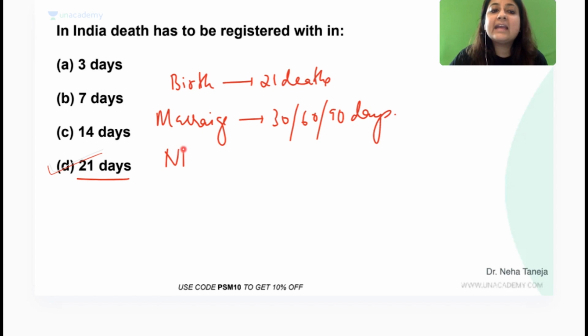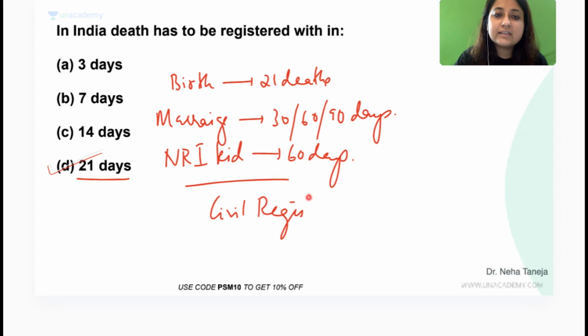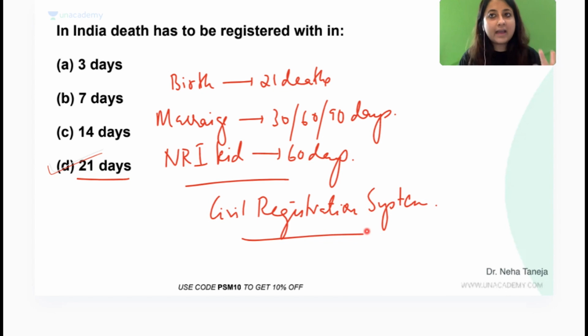And what about an NRI kid who comes to the country for the first time? It should be registered within 60 days. Whose responsibility is it to conduct the registration? It is the civil registration system. Good, Javed. All right, everybody, first question done.